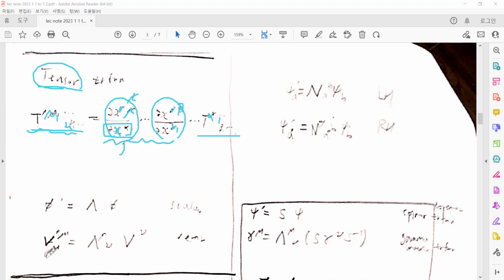The upper index is called contravariant, which transforms like the coordinates, and the lower index is called covariant, which transforms like the basis. For example, a scalar is invariant under Lorentz transformations and Poincare transformations.